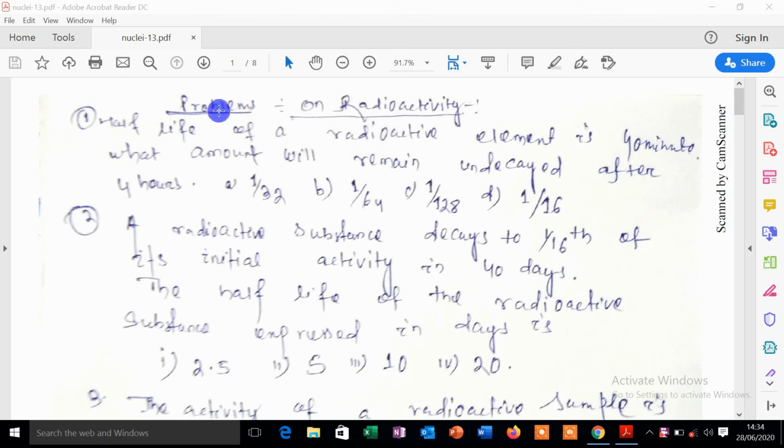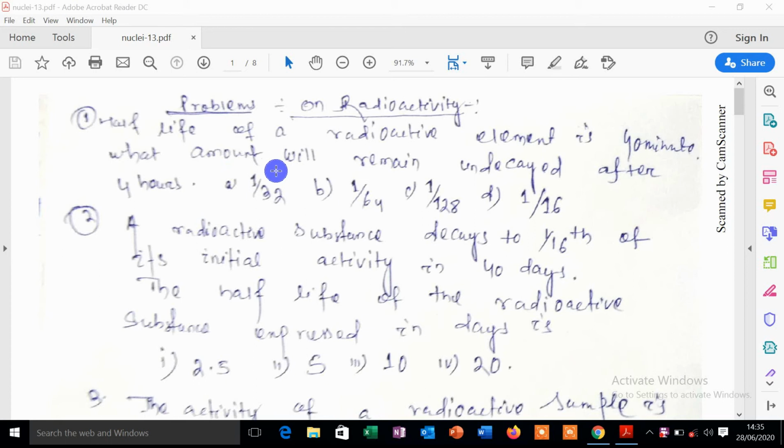Today we will discuss some problems regarding radioactivity, the radioactive phenomena already taught. The first problem is like that: the half-life of a radioactive element is 40 minutes. What amount will remain undecayed after 4 hours?